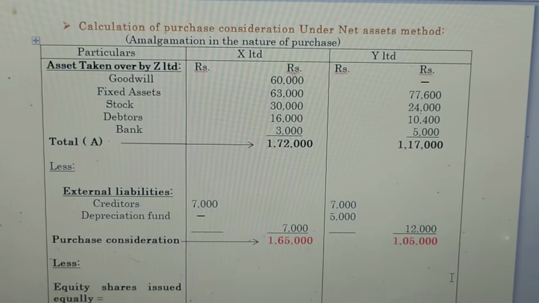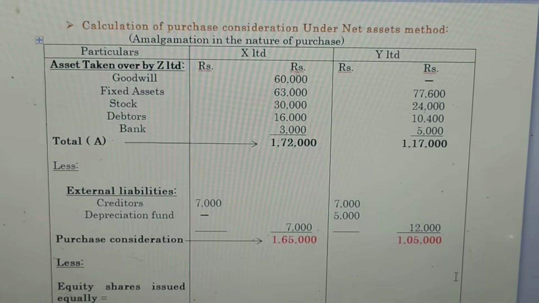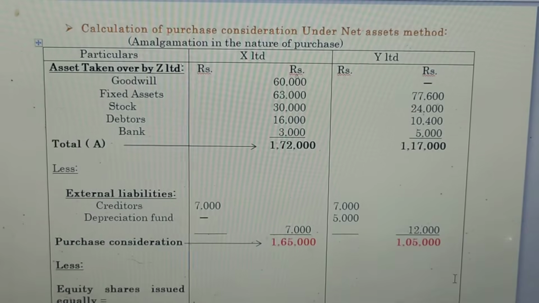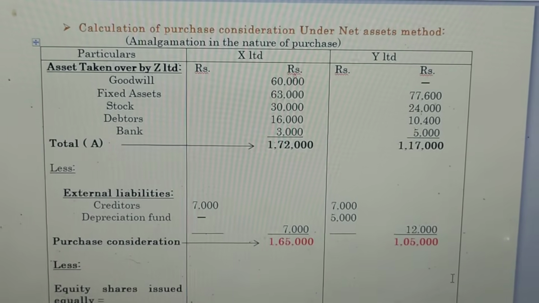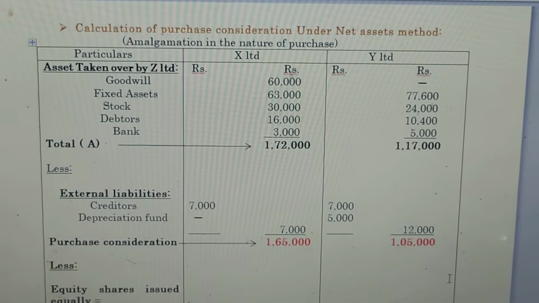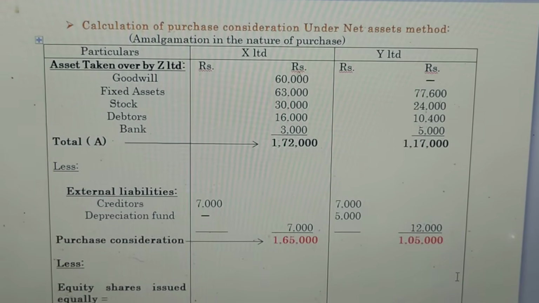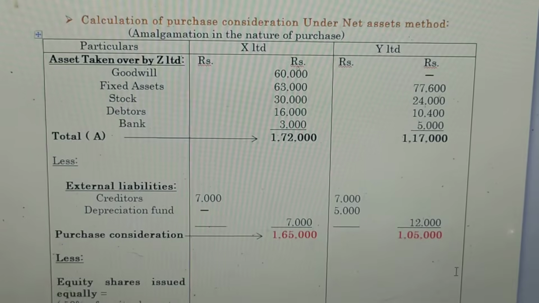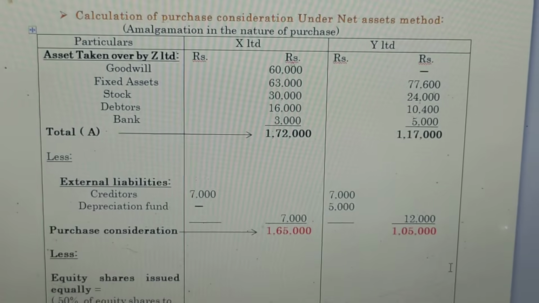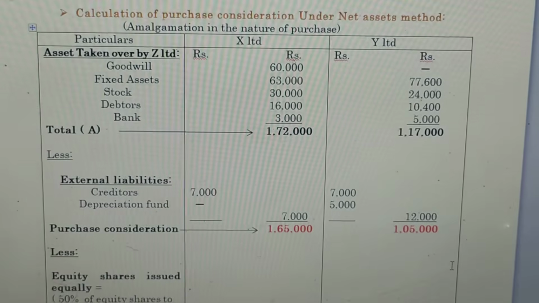Fixed assets 63,000 for X Limited, 77,600 for Y Limited. Stock 30,000 for X Limited, 24,000 for Y Limited. Debtors 16,000 for X Limited, 10,400 for Y Limited. Bank 3,000 for X Limited, 5,000 for Y Limited. So the total assets are 1,72,000 for X Limited and 1,17,000 for Y Limited. Then less external liabilities. Under the external liabilities, we mention creditors 7,000 for X Limited, 7,000 for Y Limited, and depreciation fund no value for X Limited and 5,000 for Y Limited.